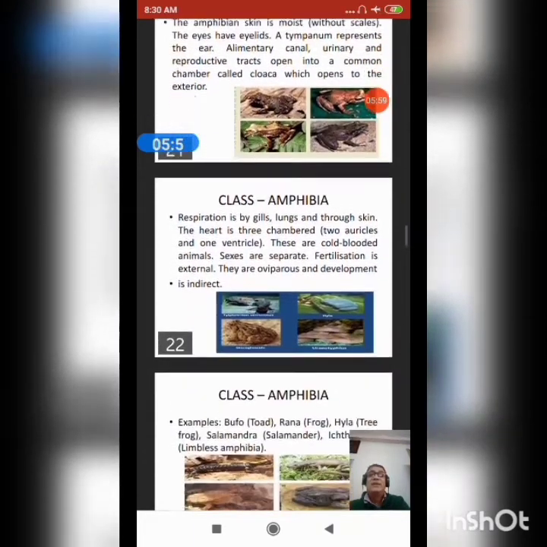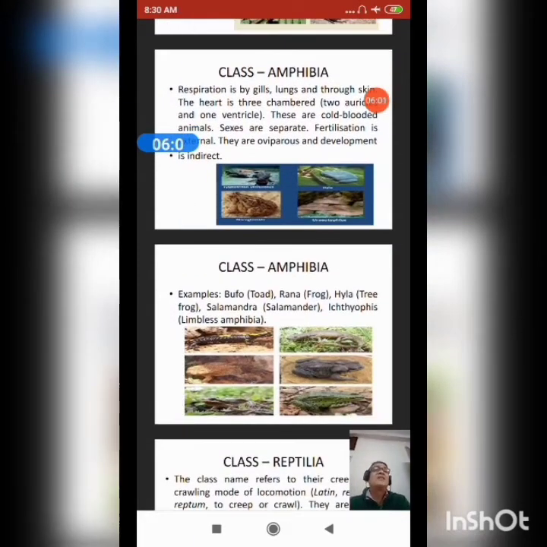Respiration is by gills, lungs, and through the skin. The heart is three-chambered, with two auricles and one ventricle. They are cold-blooded animals, sexes are separate, fertilization is external, they are oviparous, and development is direct.